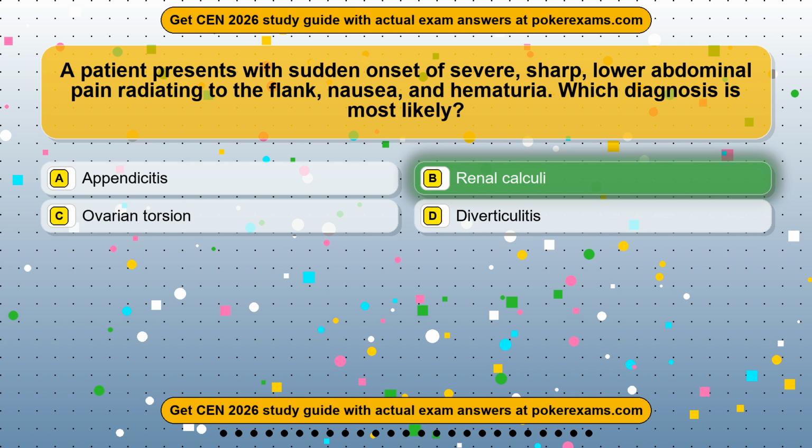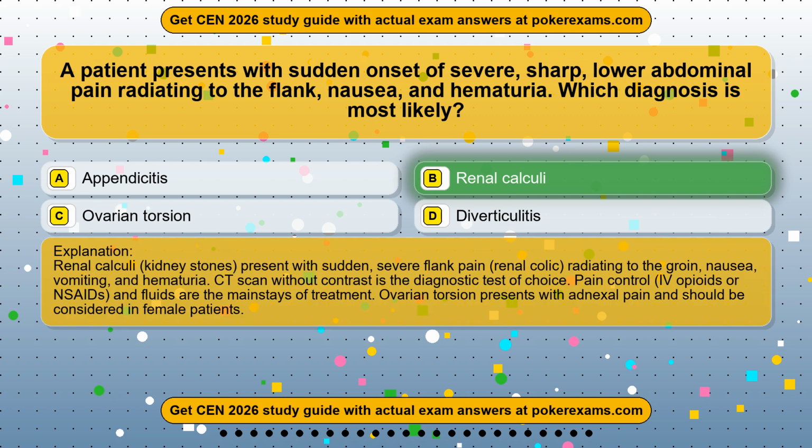Renal calculi. Renal calculi, kidney stones, present with sudden, severe flank pain, renal colic, radiating to the groin, nausea, vomiting, and hematuria. CT scan without contrast is the diagnostic test of choice. Pain control, IV opioids or NSAIDs, and fluids are the mainstays of treatment. Ovarian torsion presents with adnexal pain and should be considered in female patients.